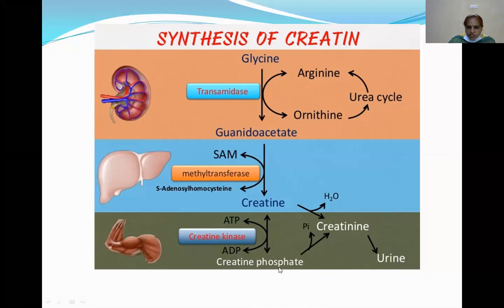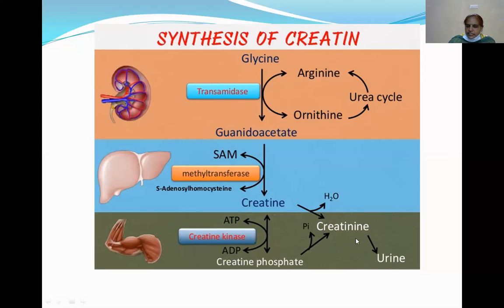Creatine phosphate is a high energy compound stored in muscle. Now see the formation of the creatinine. So this creatine undergoes the cyclization reactions, and the cyclization reaction produces the creatinine. This creatinine is an excretory product.